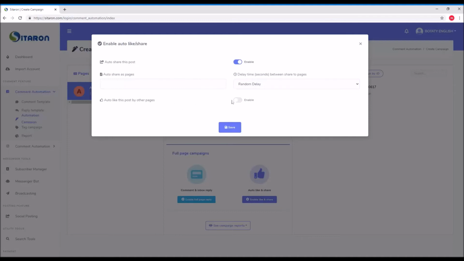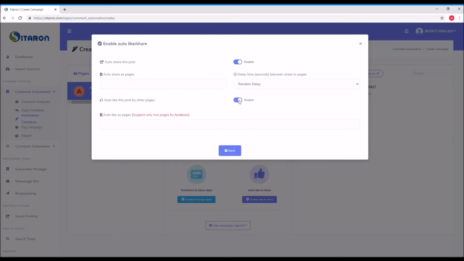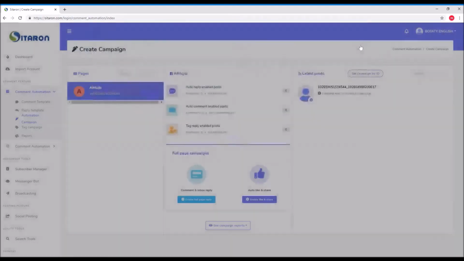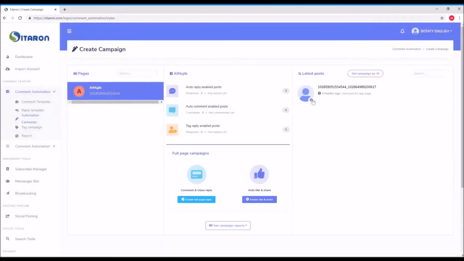as well as you can enable the likes. But once you enable the likes, you have only 2 pages by Facebook legally. If you put more than this, you will be at risk. Once you fill all this information, you can click save and it will be enabled.